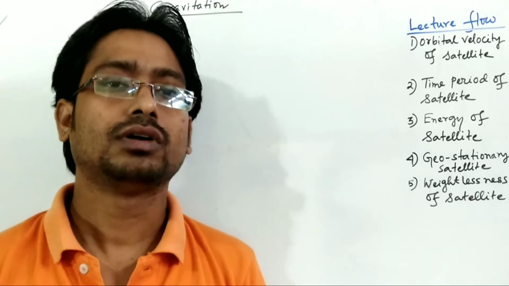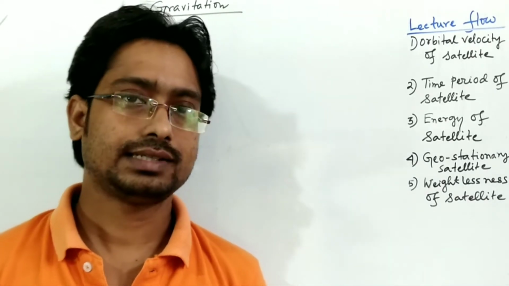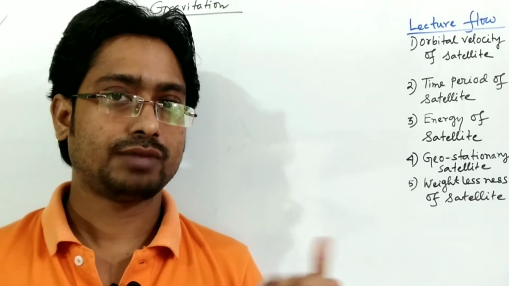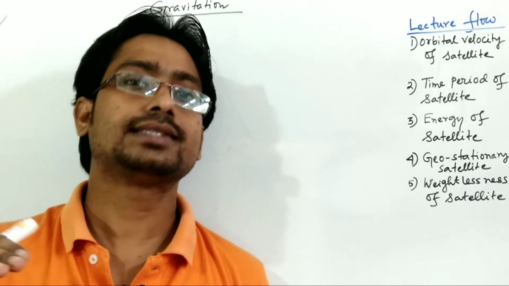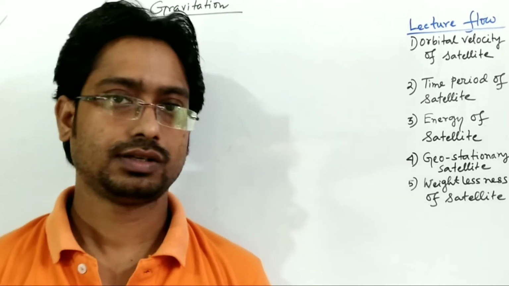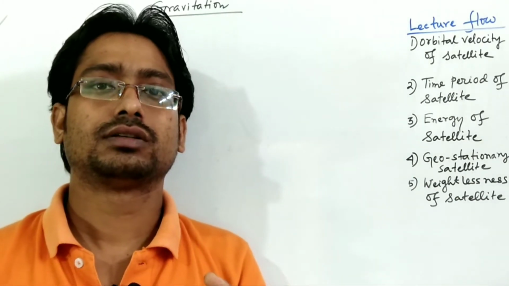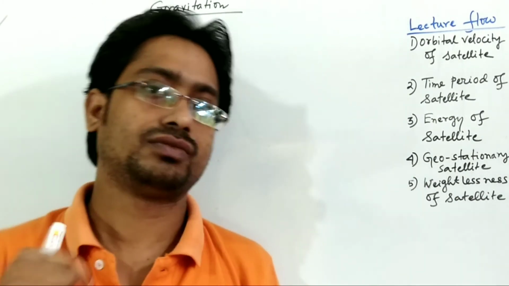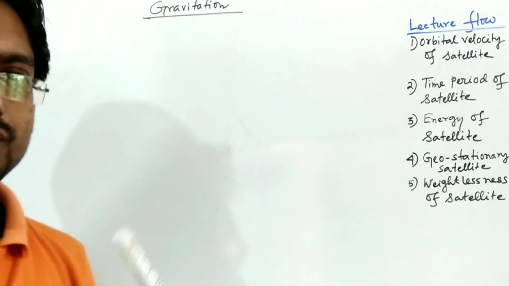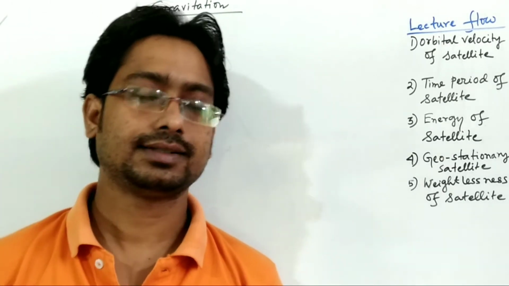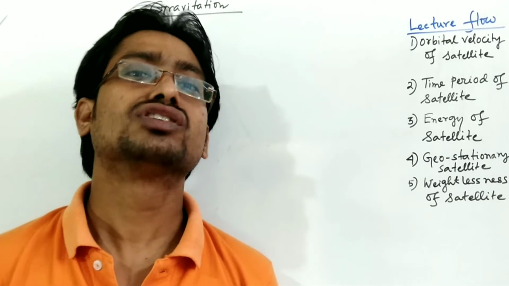Natural satellites we know. We'll talk about how to launch a satellite and what speed we have to acquire to place the satellite in the orbit. That is called the orbital velocity, with which it will be placed in that orbit. So first of all, I will give you a normal idea of how to launch a satellite.